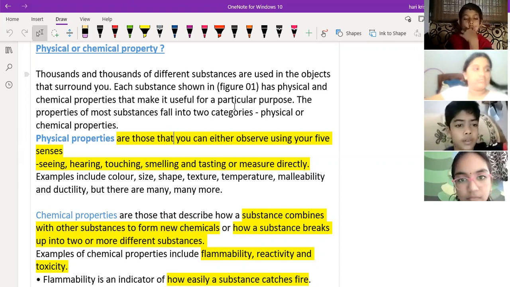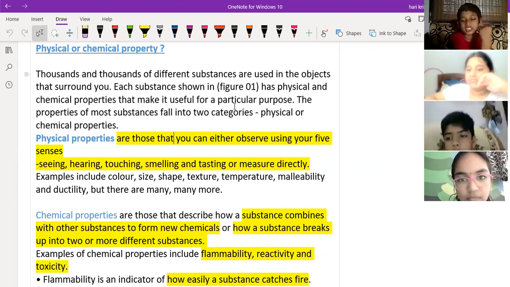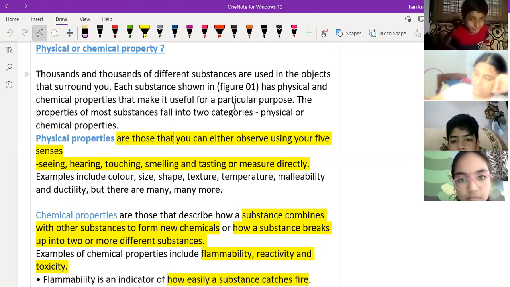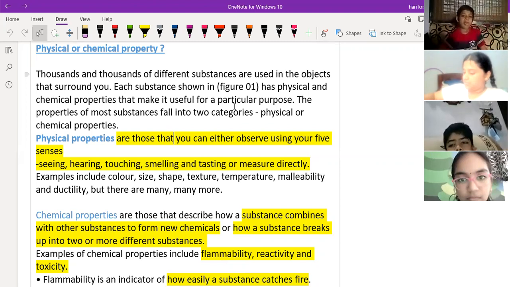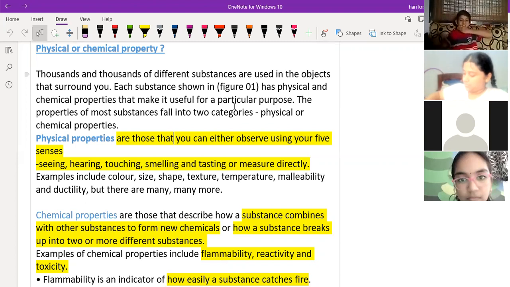Okay, 1 minute. Suppose you take any metal, and if you beat the metal, it will become a thin sheet. Conversion of a solid metal cube into a thin sheet is called malleability.